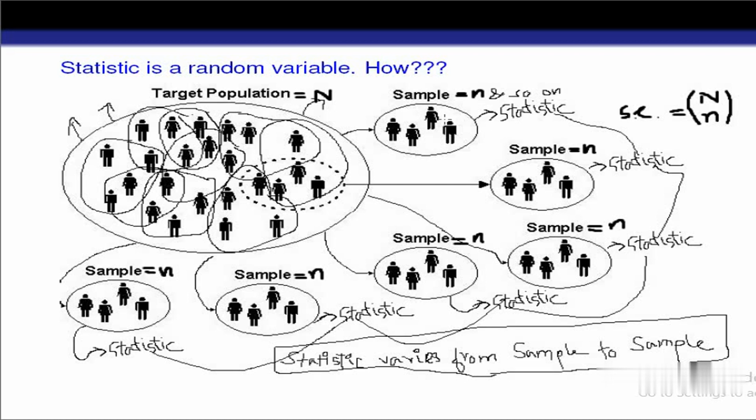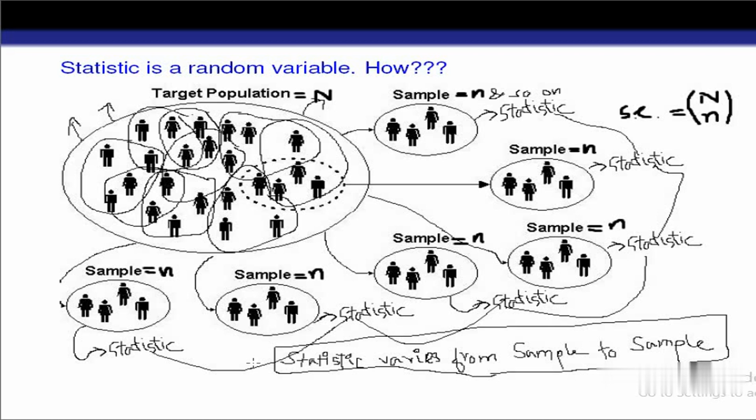Whatever statistics we get from each of the sample combinations, if we tabulate all these statistics in a frequency distribution, that means in one column we set the values of the statistic, and in another column we set the associated frequencies, then that frequency distribution will be called the sampling distribution of the statistic.